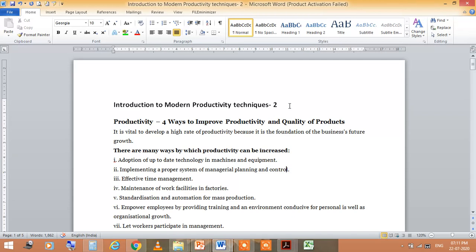There are many ways by which productivity can be increased, and these are some points which I am discussing in this session.